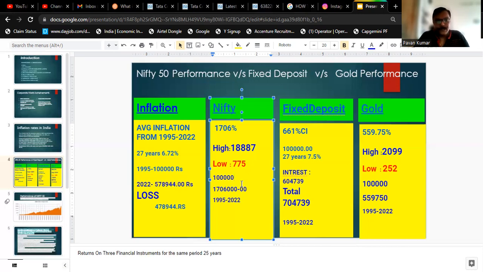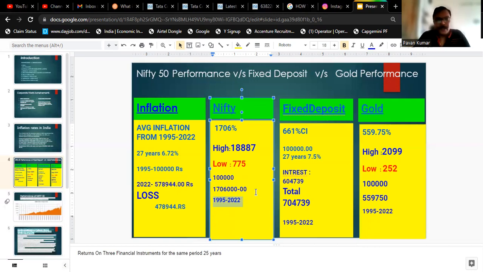But for this video, the purpose is how to tackle inflation. So I'm just telling you only the factors. Now let's come to this. If I've invested 1 lakh rupees in Nifty, not the stocks, let's assume we have invested in the index. This is the index factor which I'm showing. If you had invested 1 lakh rupees at that time, it is currently 17 lakh 6,000 rupees. So it has gone up by 1,706% in the period 1995 till 2022.